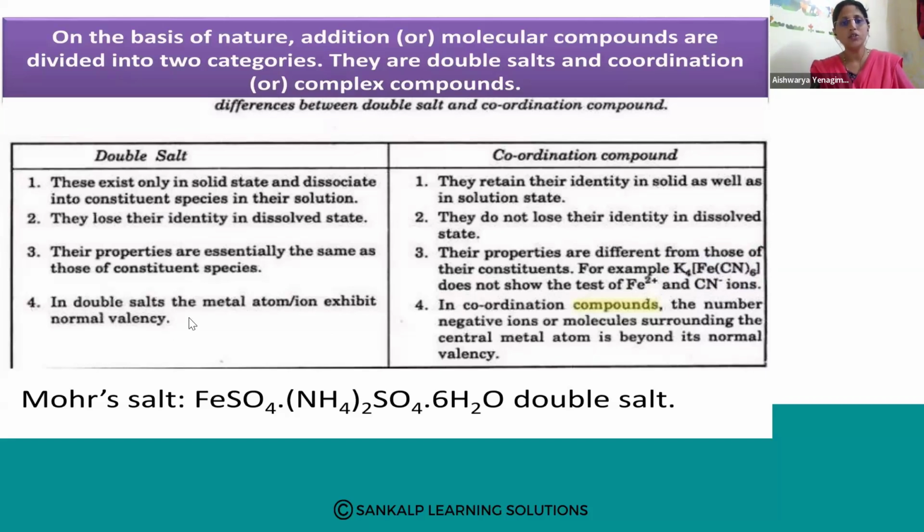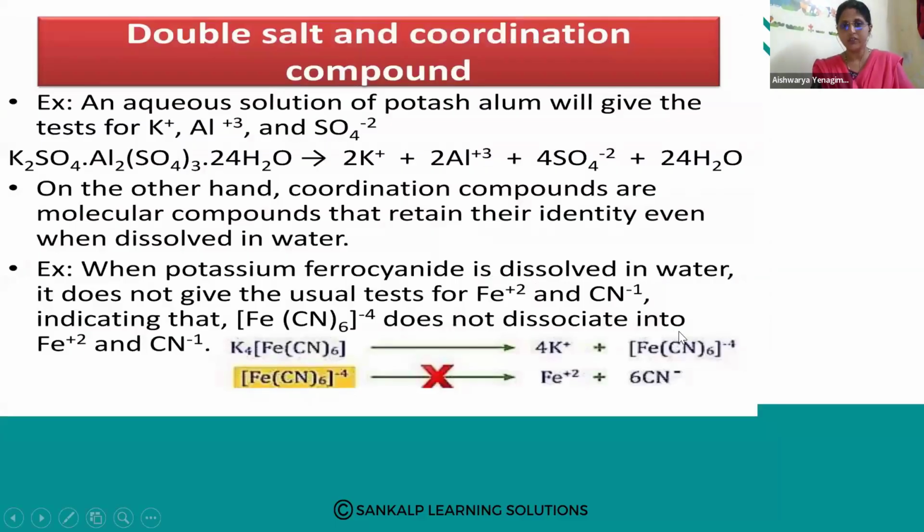In double salts, metal atoms or ions exhibit normal valency. In coordination compounds, the number of negative ions or molecules surrounding the central atom is beyond its normal valency. That can be understood by different theories. We have Werner's theory and crystal field theory to understand this. Okay, fine. Then double salts, we have seen.